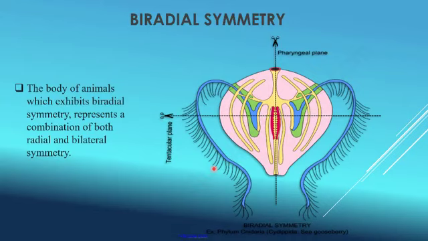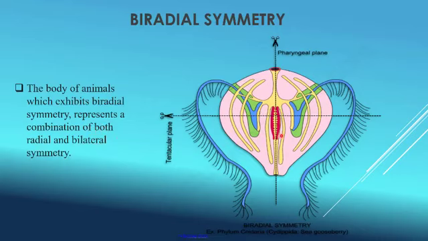Biradial symmetry. As I have already said, the term biradial is a combination of bilateral and radial. So in this type of symmetry, it is a combination of both types of symmetry, that is bilateral plus radial symmetry. The body of animals exhibiting biradial symmetry represents a combination of both radial and bilateral symmetry.